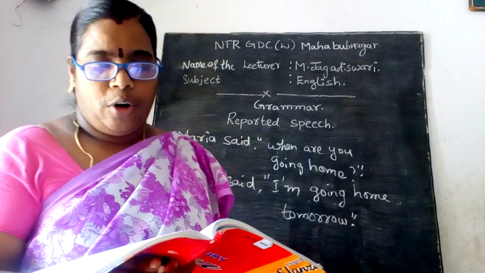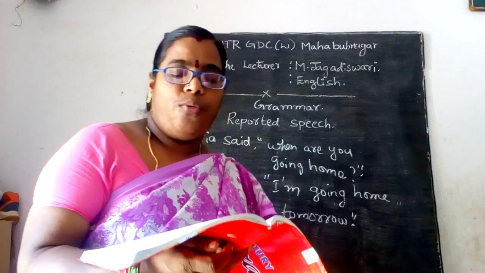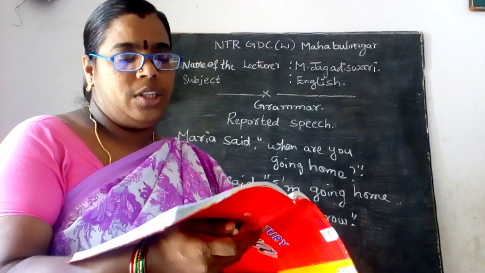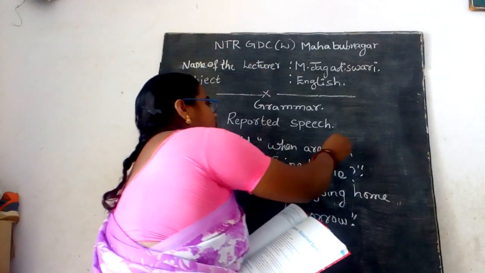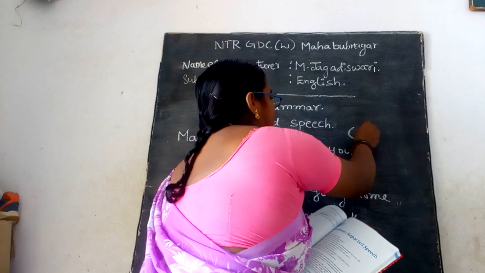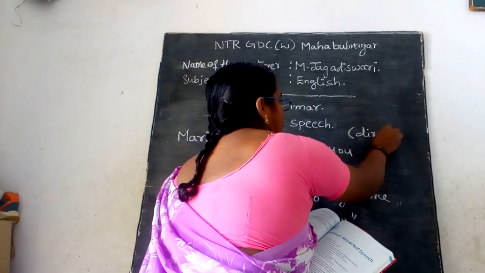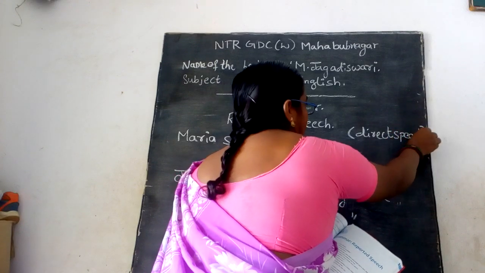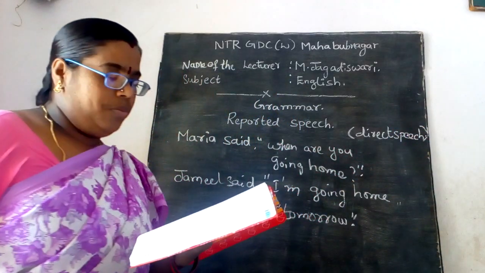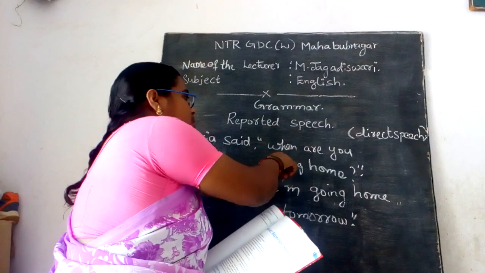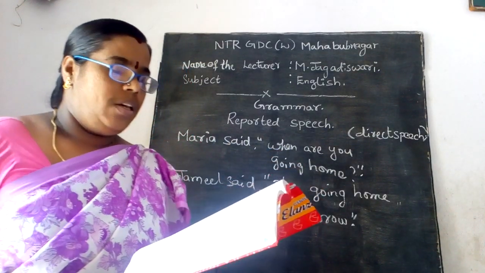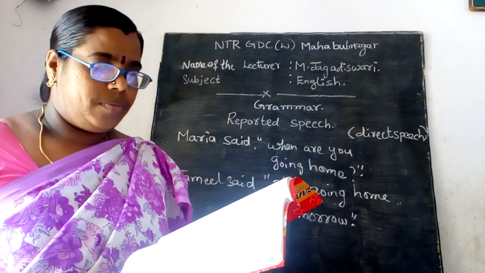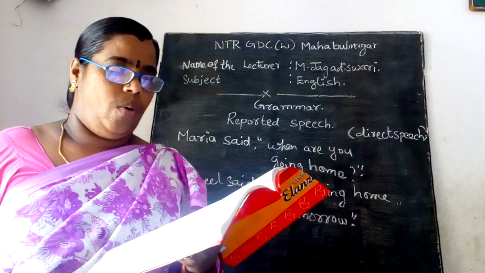Or you can report by paraphrasing the speaker's words in indirect speech. These sentences are in the direct speech of the words. Maria said, when are you going home, and Jamil said, I am going home tomorrow.